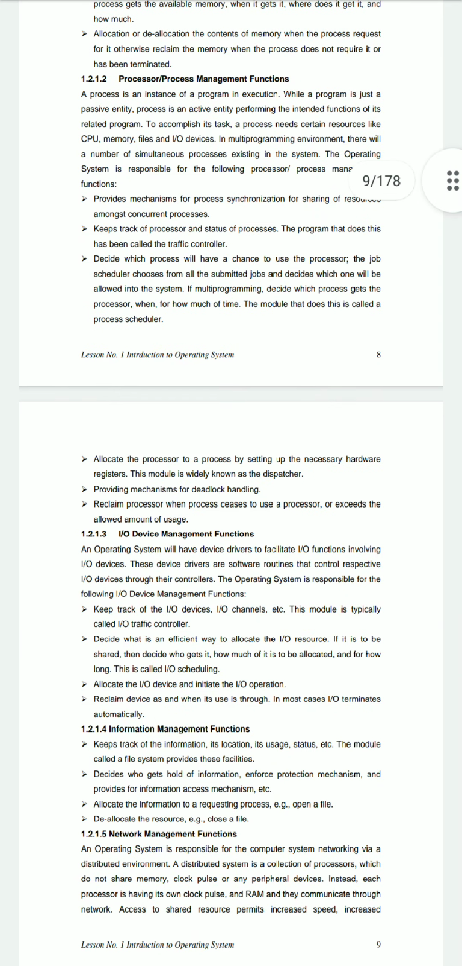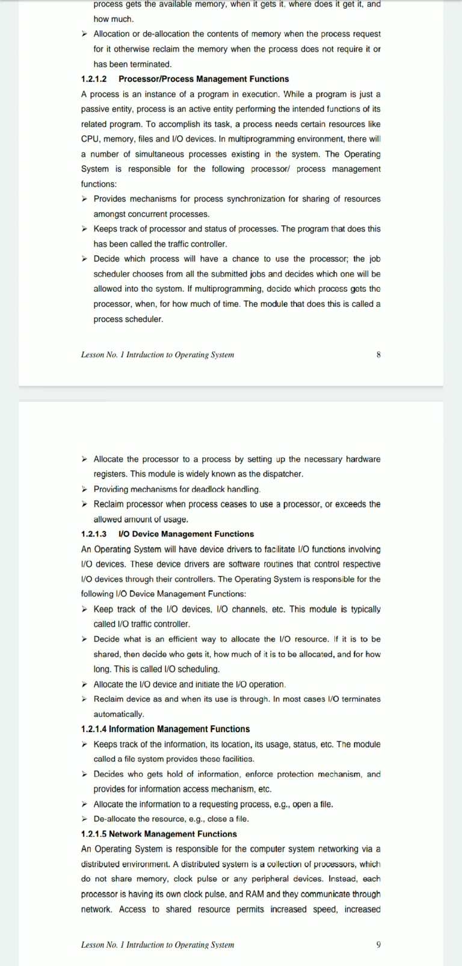Now process management function or processor management function. Process is an instance of a program in execution, while a program is just a passive entity. Process is an active entity performing the intended function of its related program. Now, to accomplish its task, a process needs certain resources, for example, CPU, memory, files, and input devices. So there will be a number of simultaneous processes existing in the system.